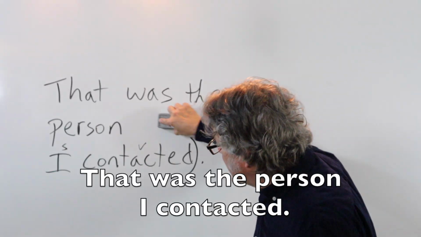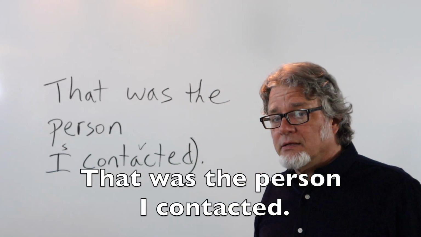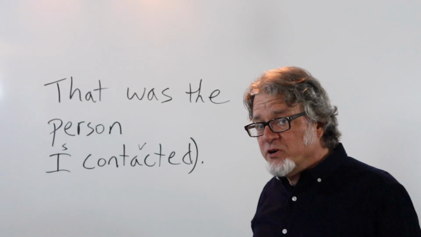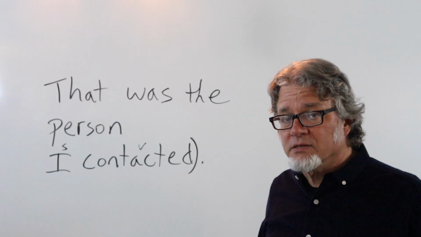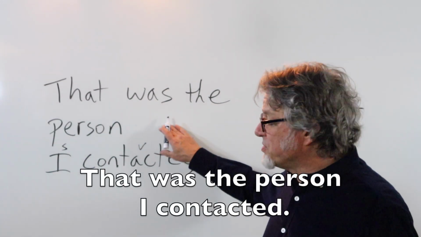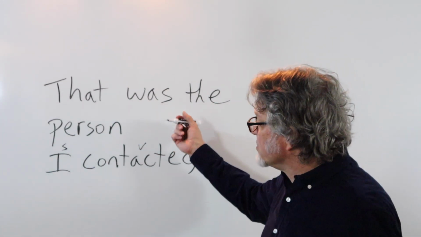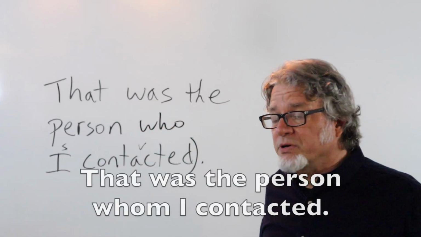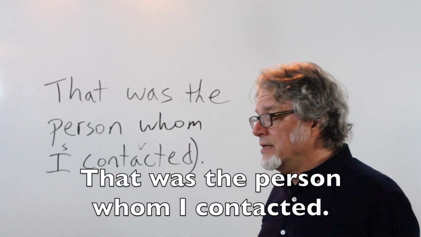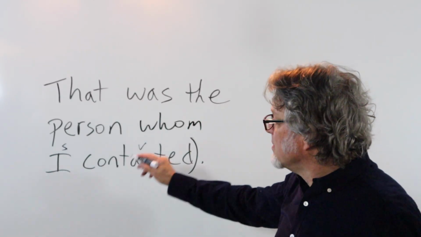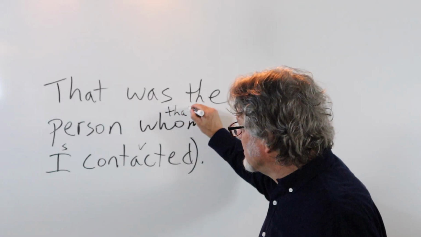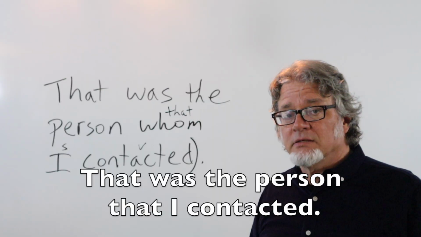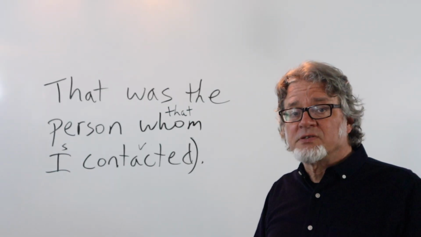That was the person I contacted. So you have three different possible versions of the same sentence. That was the person I contacted. That was the person who I contacted. That was the person whom I contacted. And sometimes you'll hear people use that for a person. That was the person that I contacted. All four of those sentences are okay.